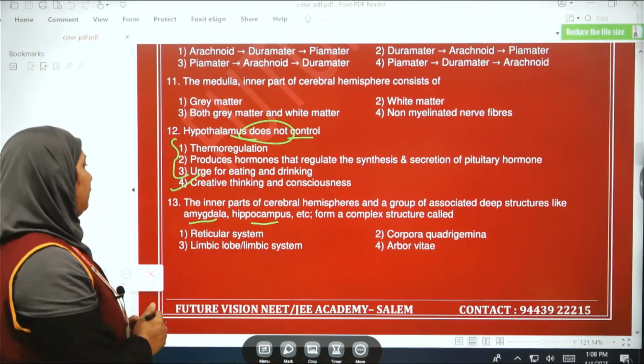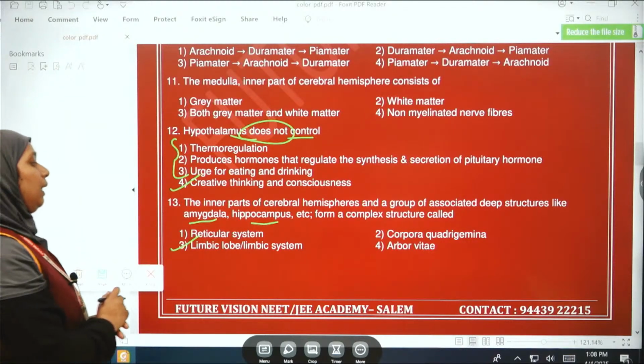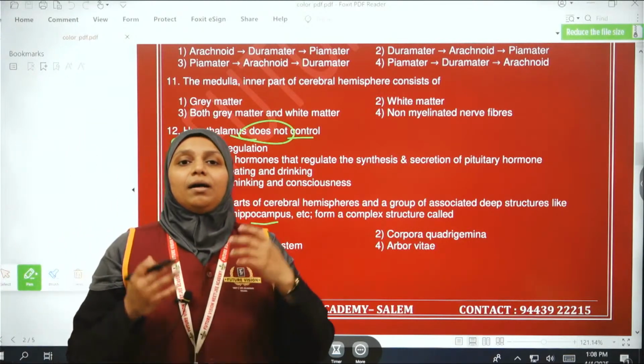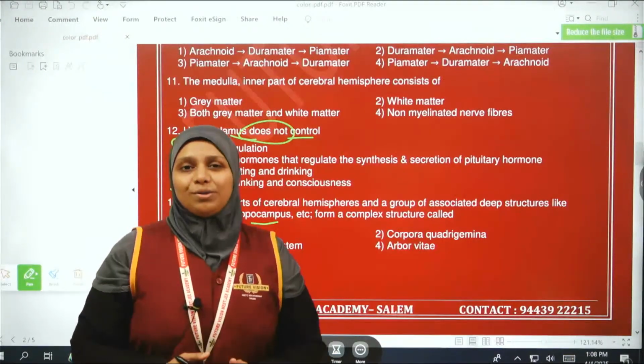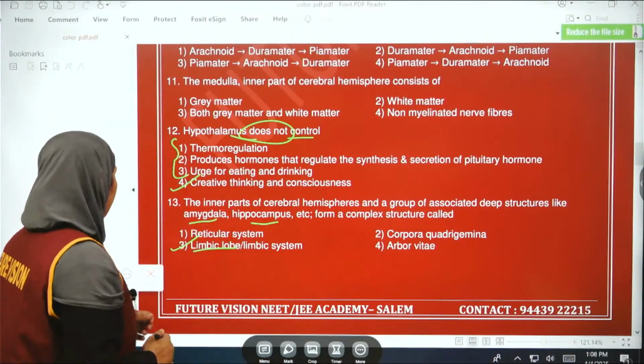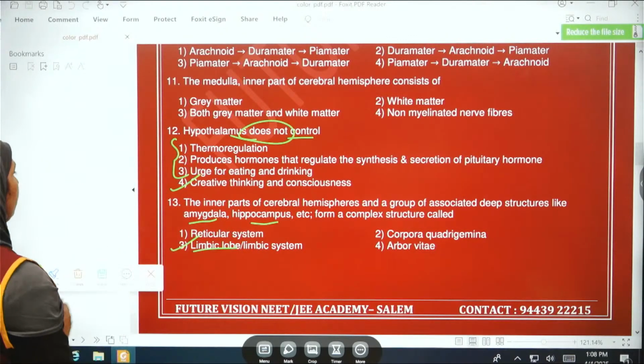So what is that? The option is obviously the third one, limbic lobe or the limbic system. So what does it do? This limbic system regulates or controls the behavior and the emotions of a person. Okay, we are moving to the 14th question.